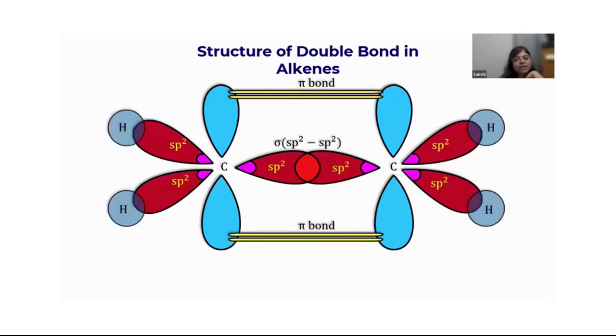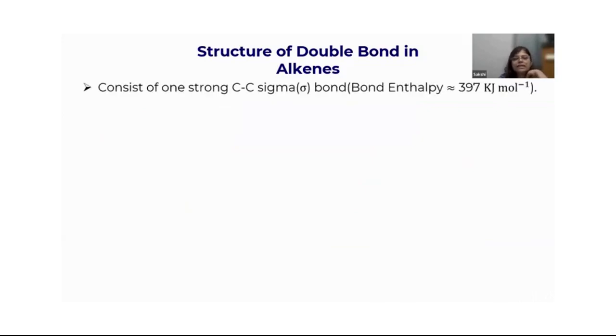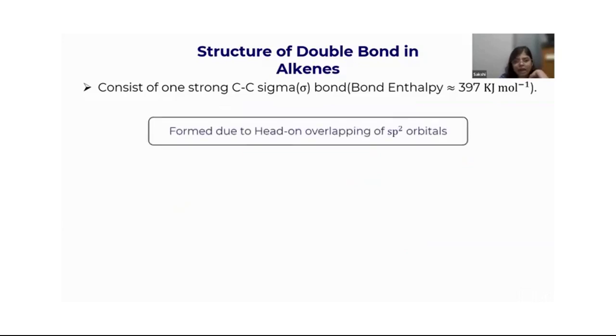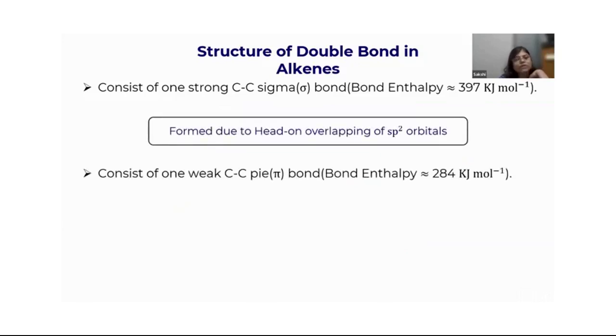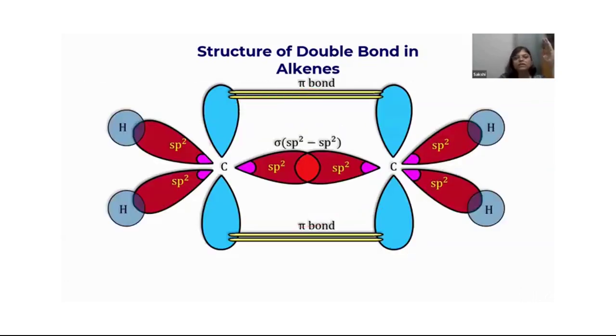And the hydrogens are attached to the carbon atoms, right? So basically it consists of one sigma bond and one pi bond. The sigma bond, as I told you, is formed due to head-on overlapping, and the pi bond is formed due to lateral overlapping of the p orbitals. If I show you, this is a pi bond, which is lateral overlap. This is the head-on overlap of the sp orbitals, and this is the sigma bond. So if I draw C2H4, I can say that this is pi and this is sigma.